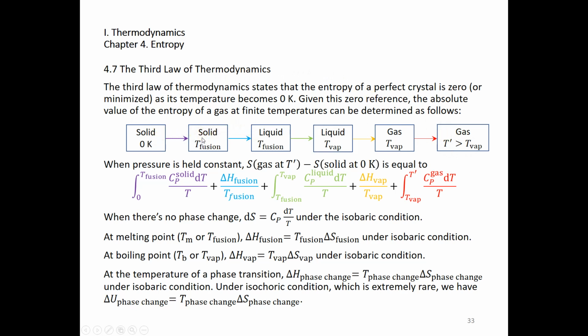In the first step, we heat up the solid. In the second step, it's the fusion process from solid to liquid at a constant temperature, the melting point of the substance. And then between the melting point and the boiling point, we heat up the liquid. At the boiling point, we vaporize the liquid into gas. Above the boiling point, we heat up the gas. Therefore, there are 5 steps. We just need to add up the entropy changes of all these 5 steps.